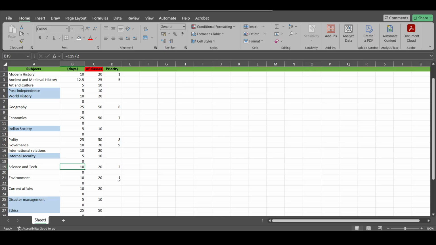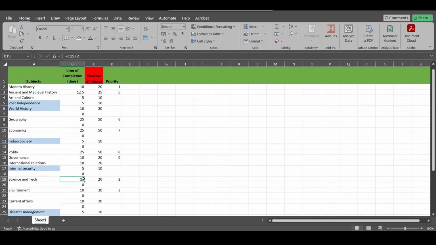Then we will go to environment. Environment will also require 10 days. So environment and science and tech we will again do after January. But उससे पहले हम ये चीज़ ख़त्म कर देंगे.